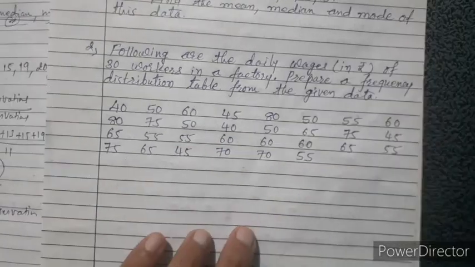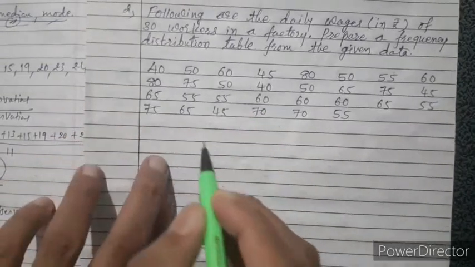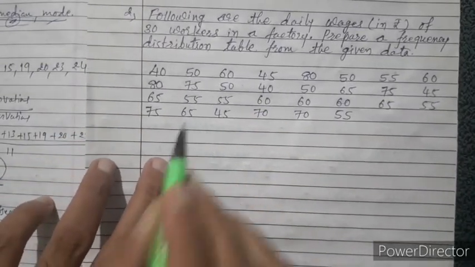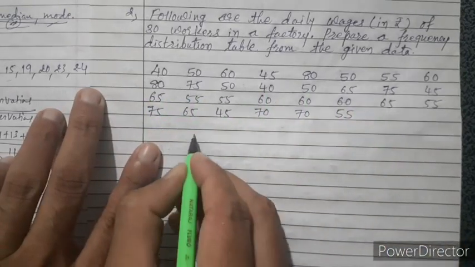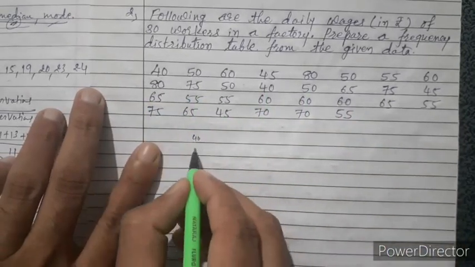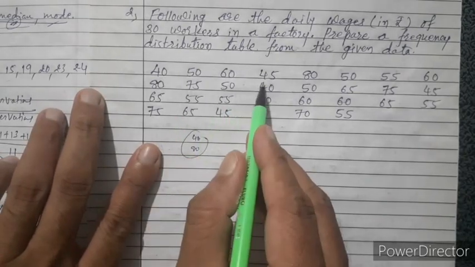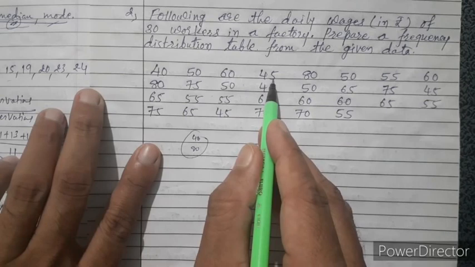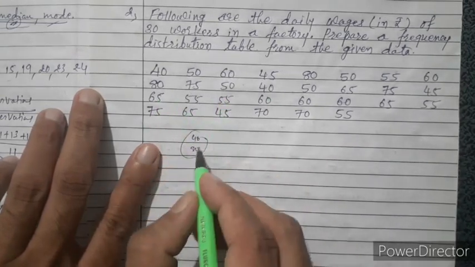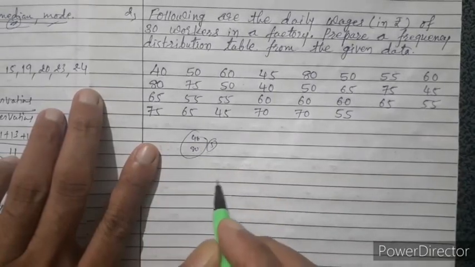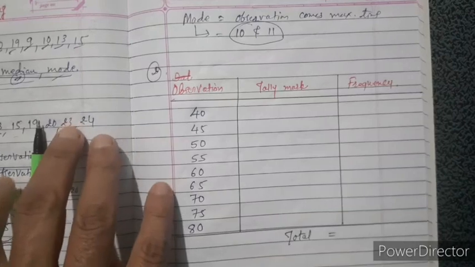Before preparing it, find the highest and lowest observations. The lowest is 40, and the highest is 80. What is the interval? Between them, 5 is the interval: 40, 45, 50, and so on. So now prepare the frequency distribution table.